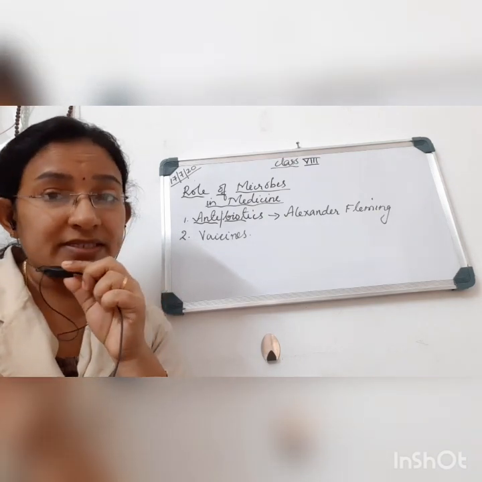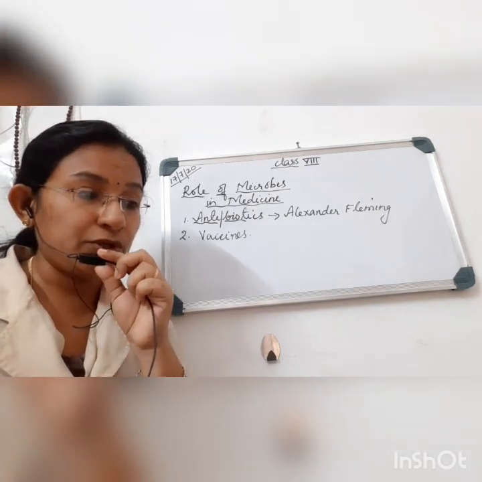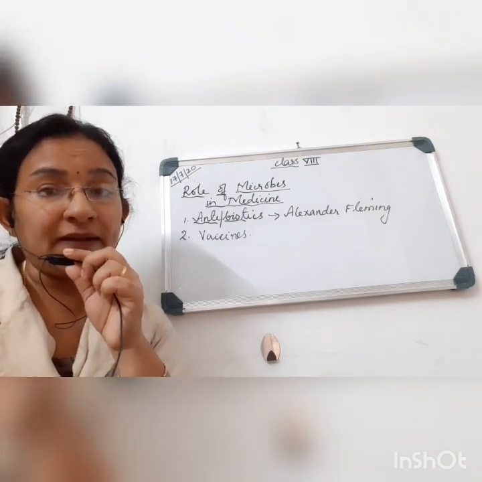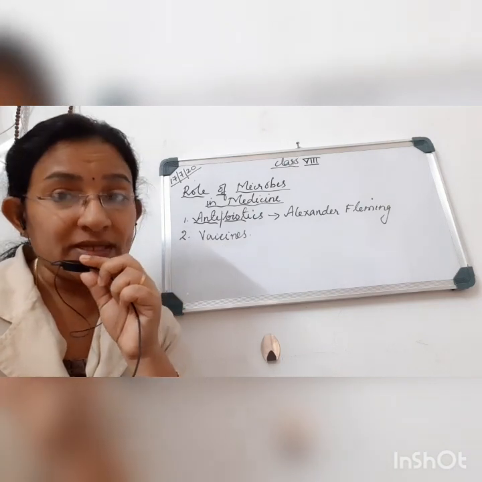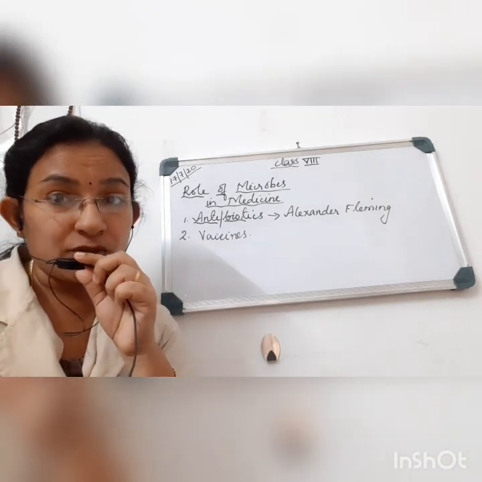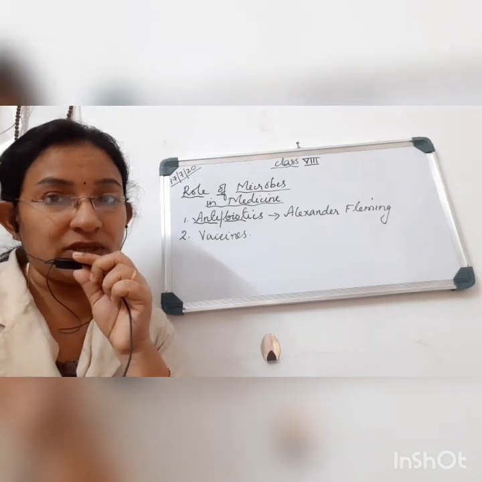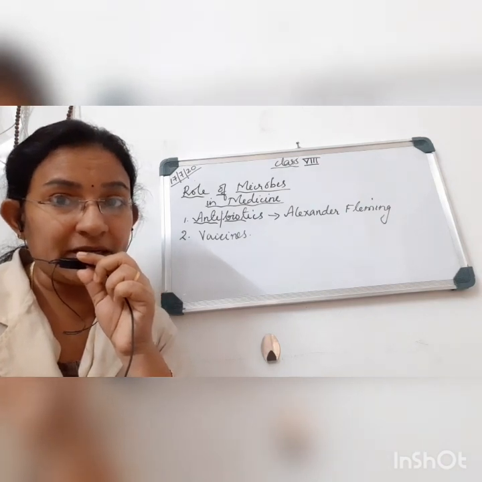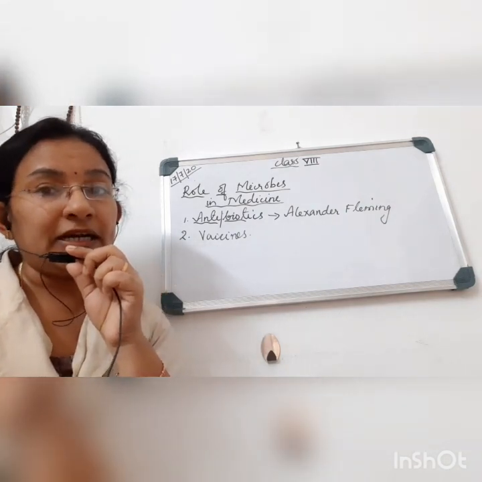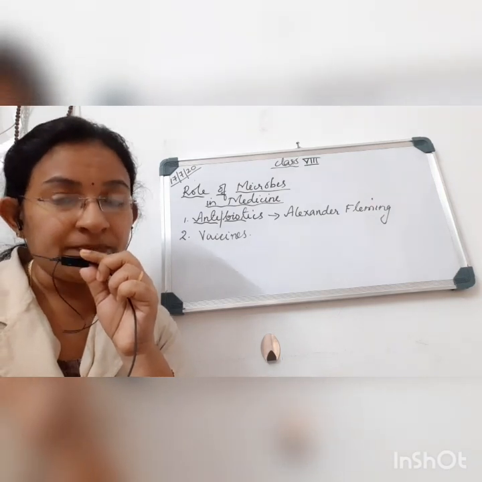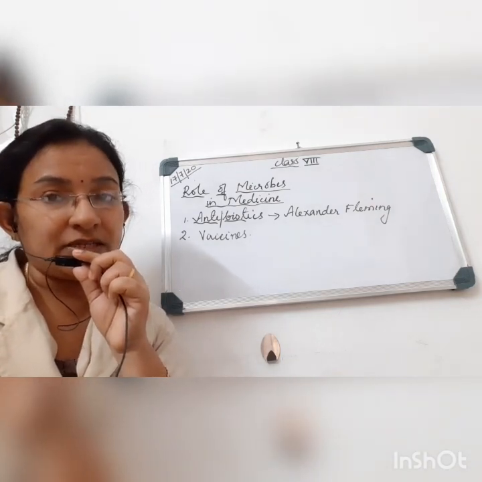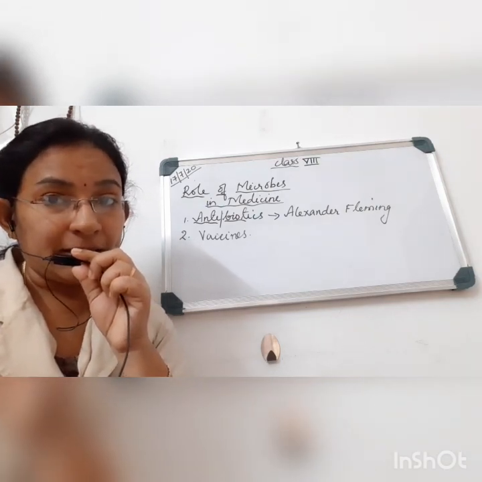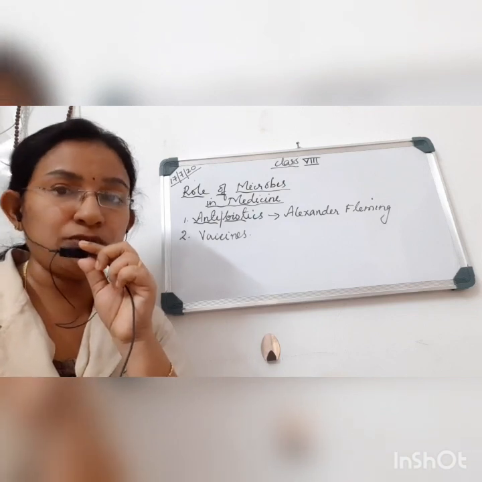So how was this discovery made possible? I told you in the last class that Alexander Fleming was working in the lab using a particular microbe, and suddenly he found that some mold was growing inside the plate in which he was growing the microbes. He understood that this mold prevented the growth of these bacteria, and thus he accidentally discovered that the product from this fungus was inhibiting the growth of these bacteria. He understood that this can be used to kill bacteria, and so the word antibiotic came into existence.